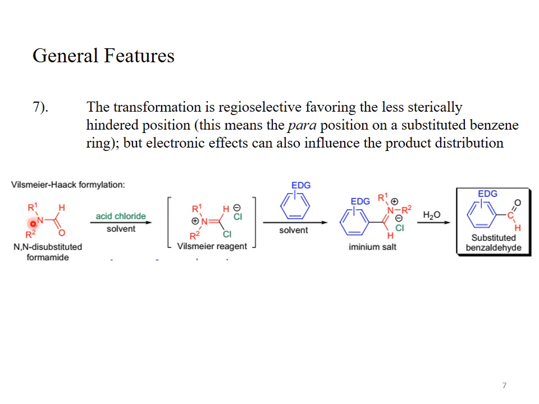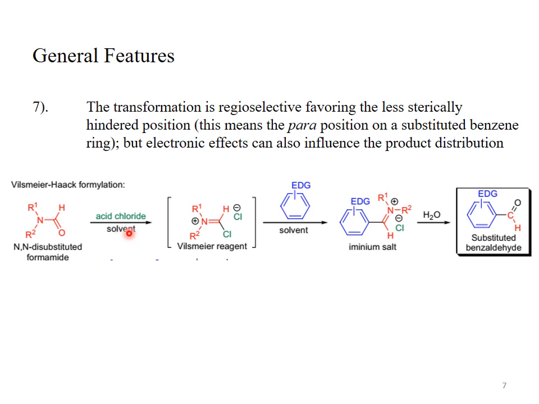So when this aromatic iminium salt is hydrolyzed with water, then this whole group is removed, leaving a formyl group. Then we have substituted benzaldehyde. This is the general reaction of the Vilsmeier-Haack formylation reaction.